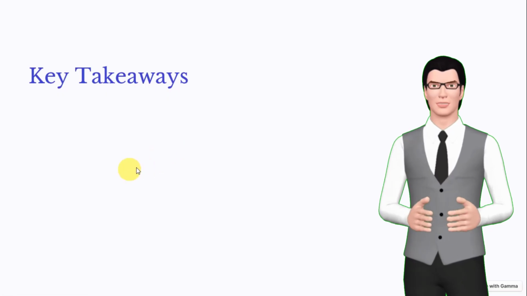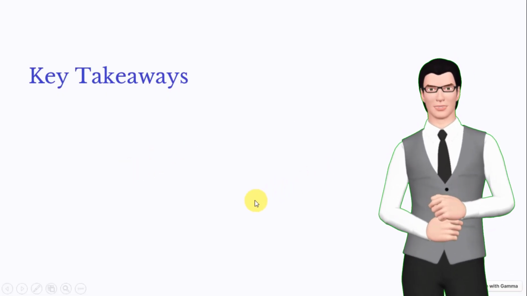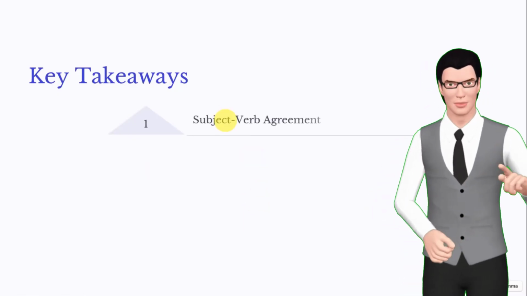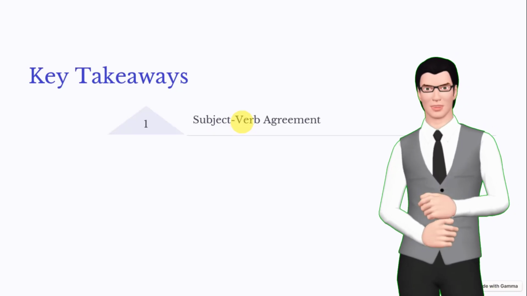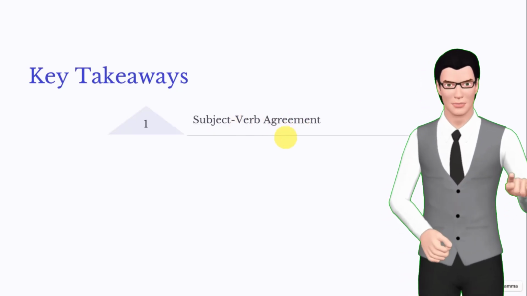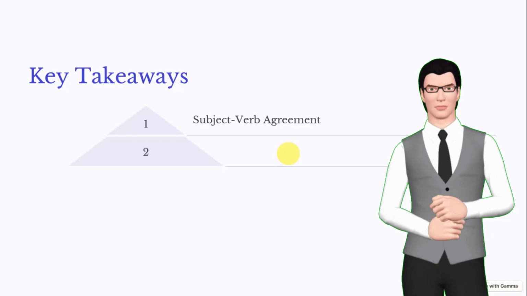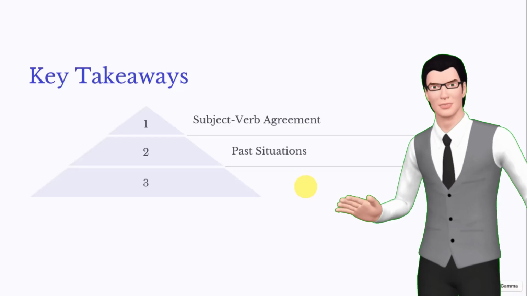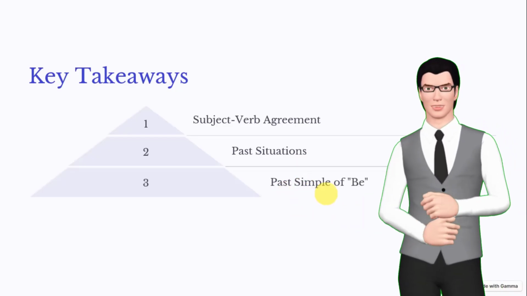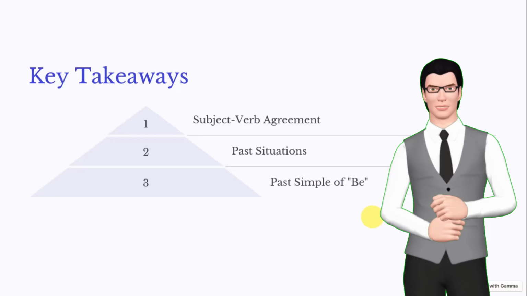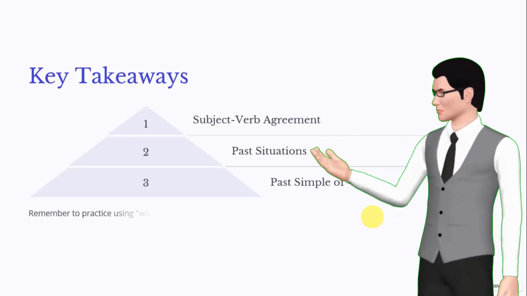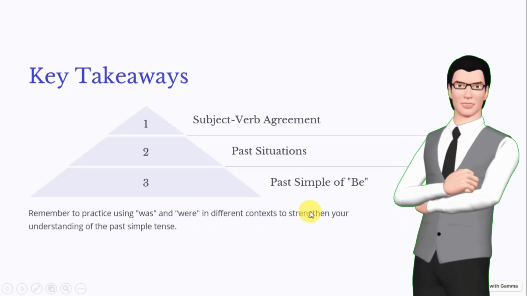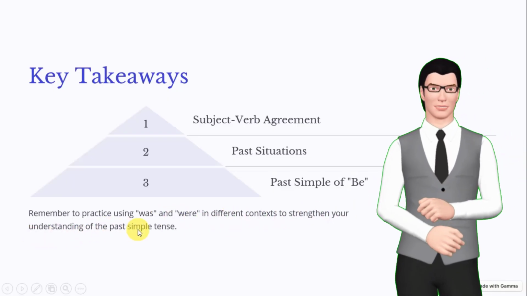The key takeaways of the lesson. What did you gain by doing this lesson? Let's have a look at it. Firstly, subject and verb agreement. Righto, guys. Secondly, past situations. And of course, finally, past simple of the verb to be. Righto, guys. It is important. Remember to practice using was and were in different contexts to strengthen your understanding of the past simple tense.